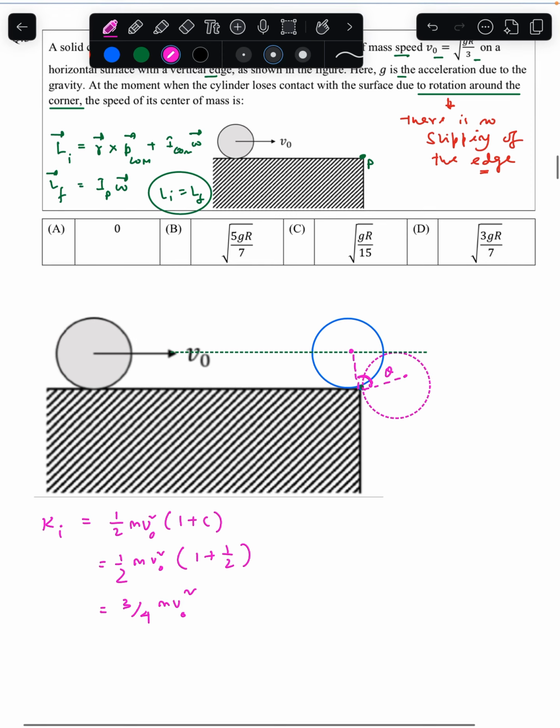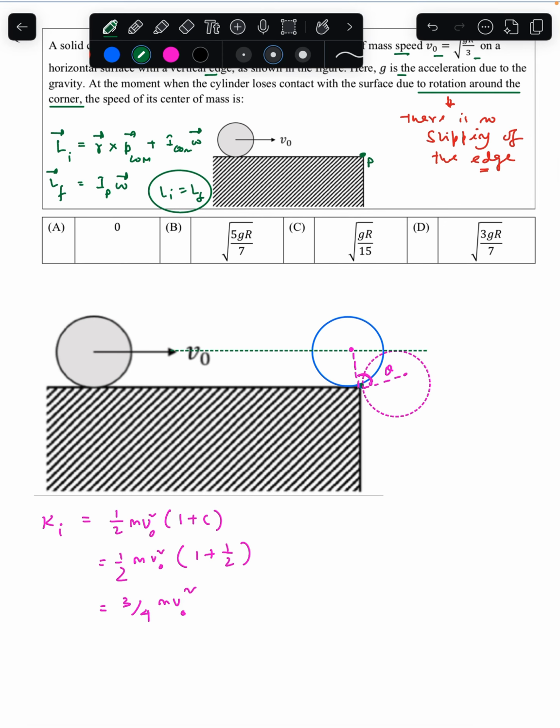Now let us talk about the final energy. So what about the final energy? Here this central line I am assuming to be a reference line. That is also a very important thing. Please do remember, this line I am considering to be the reference line to calculate the potential energy. So I am assuming the initial potential energy to be equal to 0.